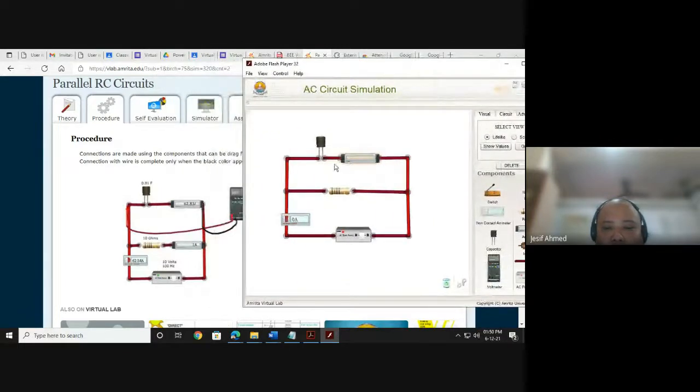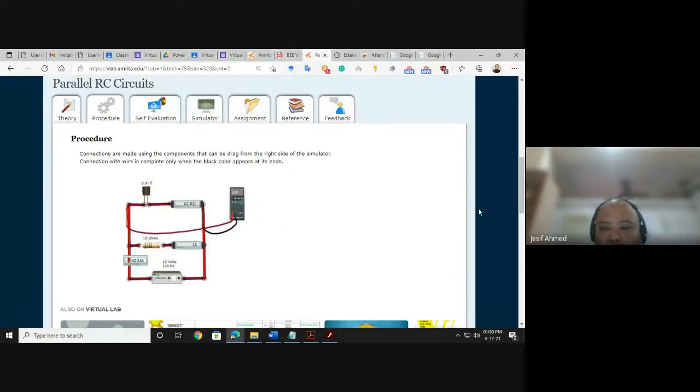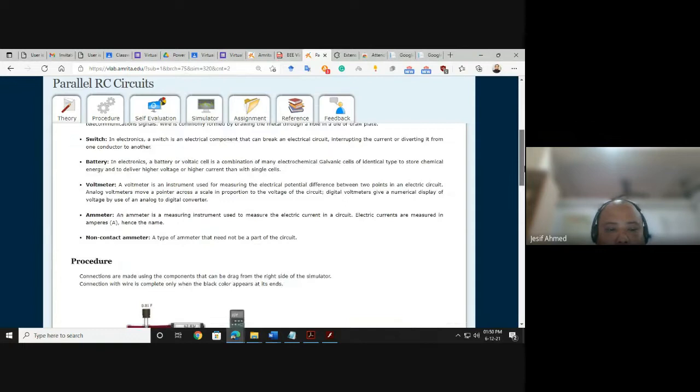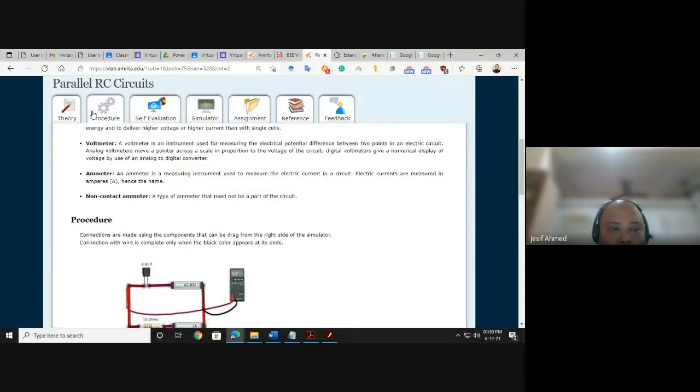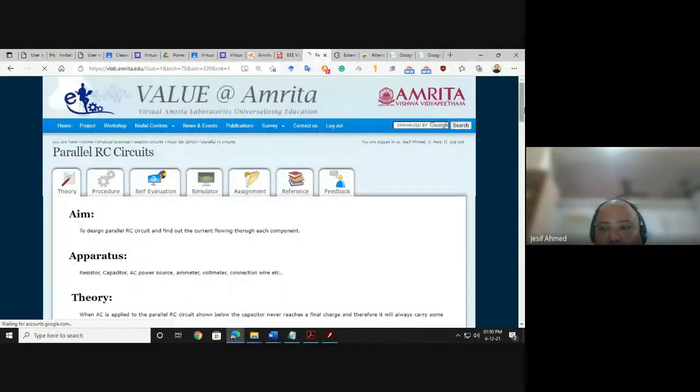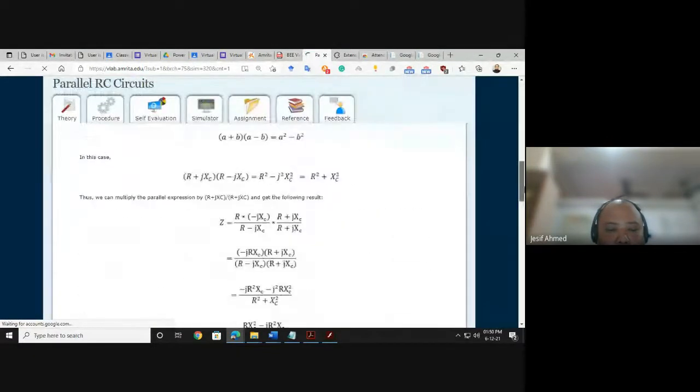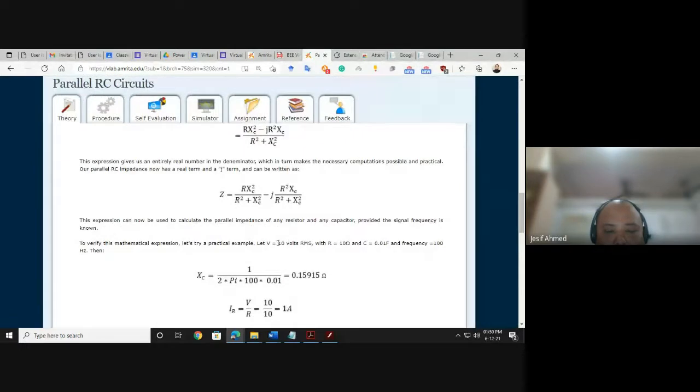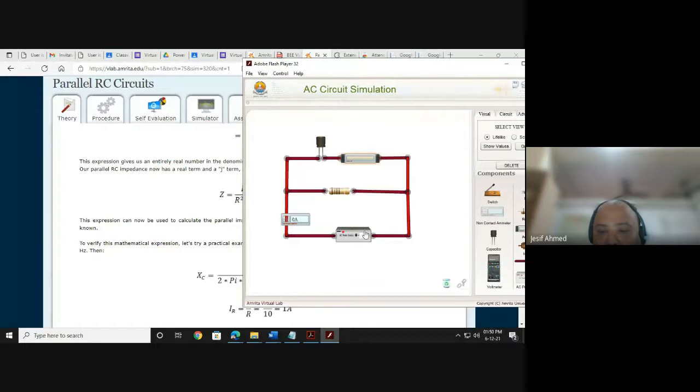Next, I need to set the values. What values will we be taking from the theory part? I told you the example you need not write in your copy, but the values given in the example you need to set. Okay, so V is 10 volt, the voltage should be 10 volt and 100 hertz.